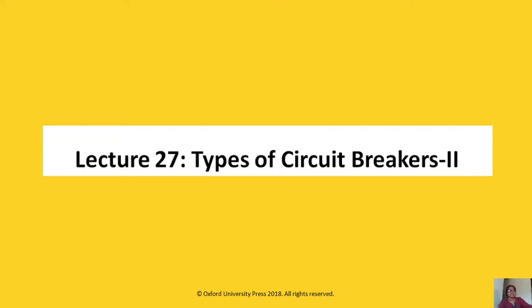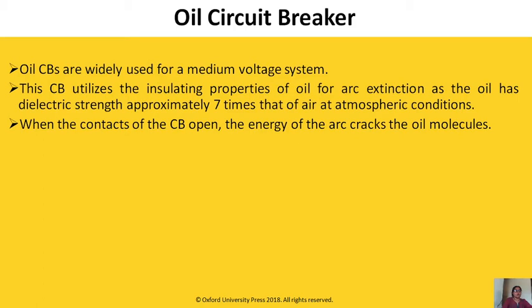In the last lecture, that means part 1, we have seen ACBs and ABCBs, air brake circuit breaker and air blast circuit breaker. Now in this lecture we will see about OCB, that means oil circuit breaker. Oil CBs are widely used for medium voltage applications.